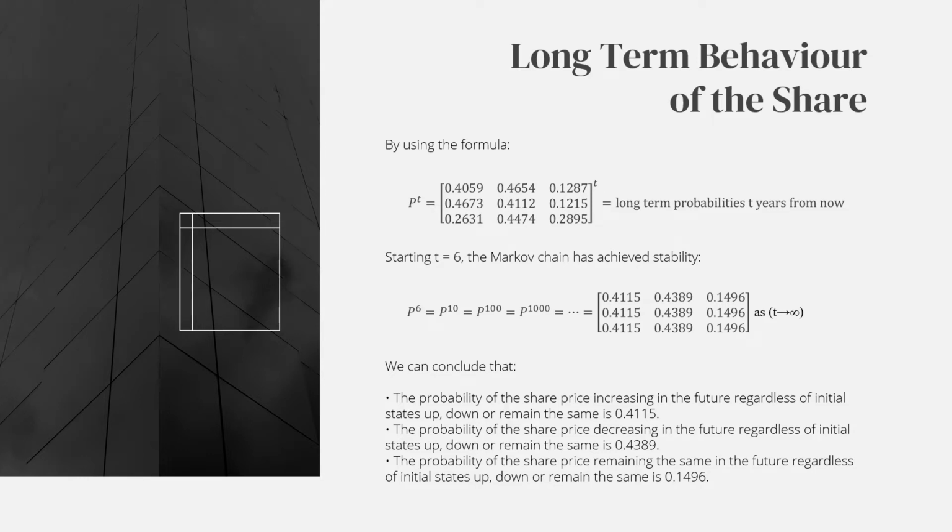From our calculation, the Markov chain has achieved stability starting from T equals 6, with the second matrix shown in the slide. Therefore, we can make a conclusion about the probability of the share price in the future, regardless of the initial state up, down, or remain the same, where for increasing it is 0.4115, for decreasing it is 0.4389, and for remaining the same it is 0.1496.